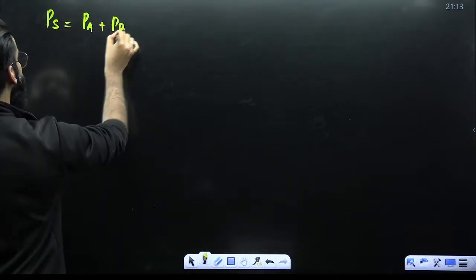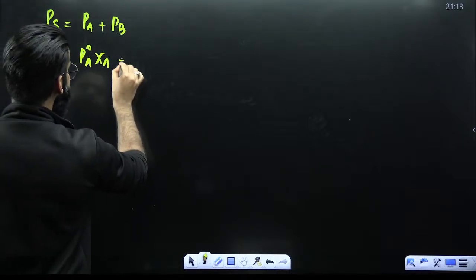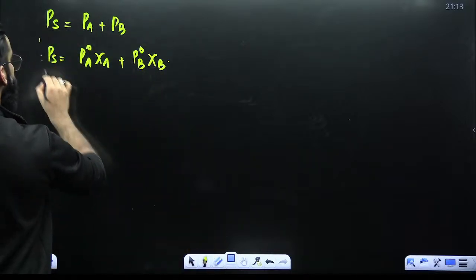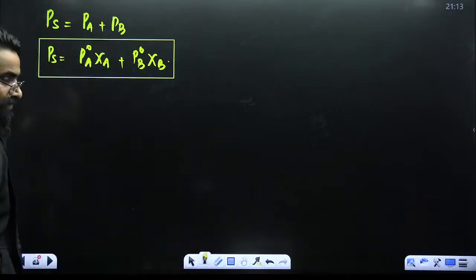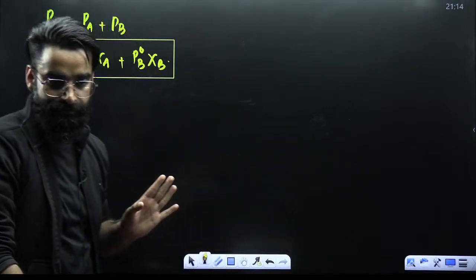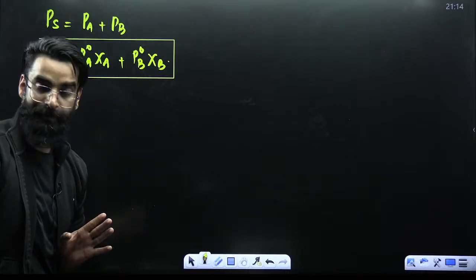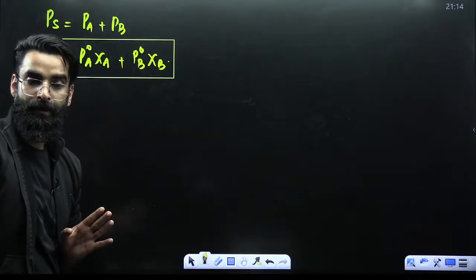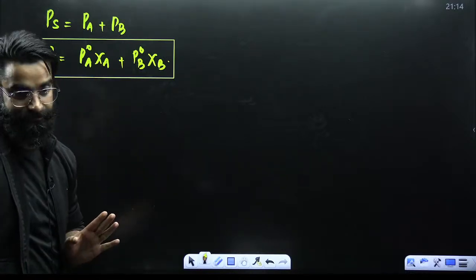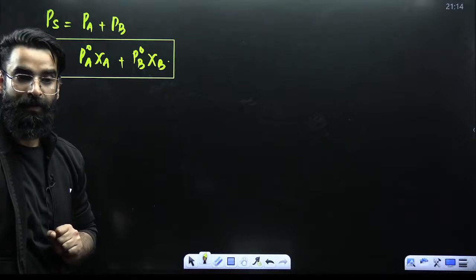Now, I can say PS is nothing but, instead of PA, I can write P naught A chi A. Instead of PB, I can write P naught B chi B. This is one of the equations which you will be remembering. Total vapor pressure of the solution is equal to P naught A chi A plus P naught B chi B. Number one.